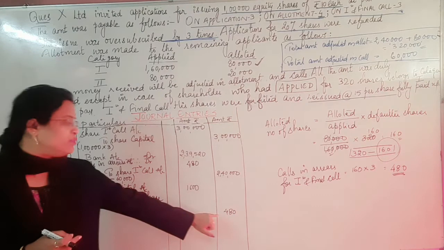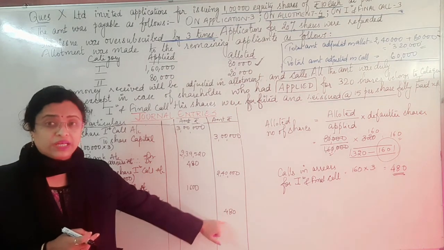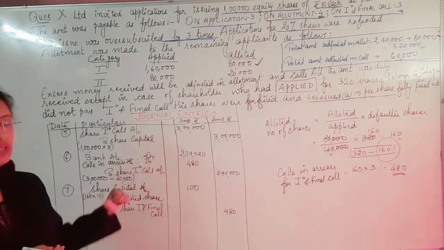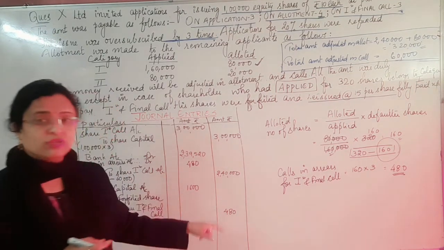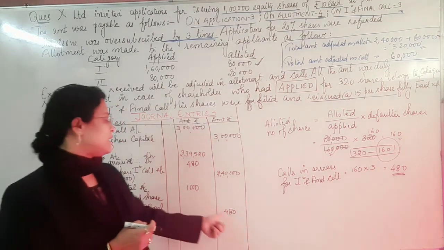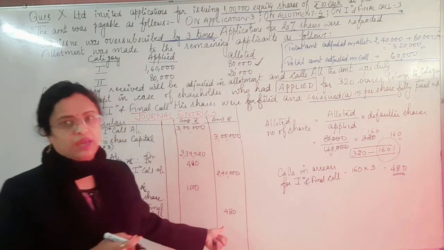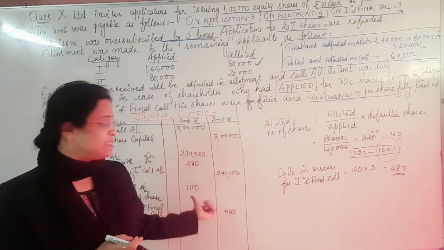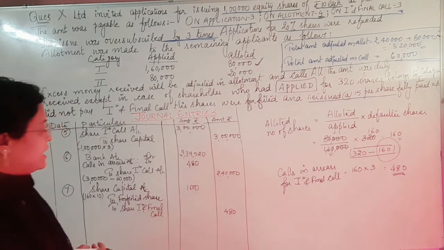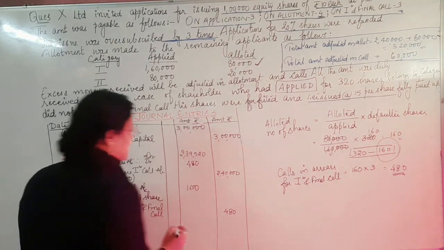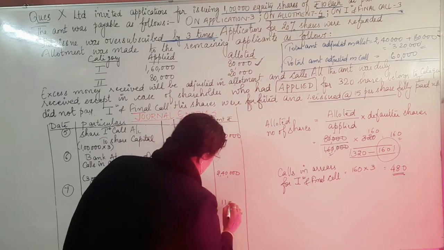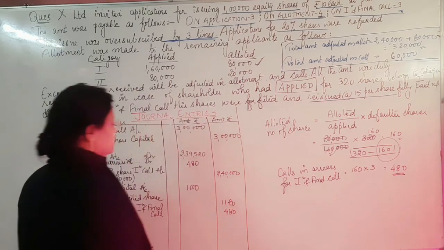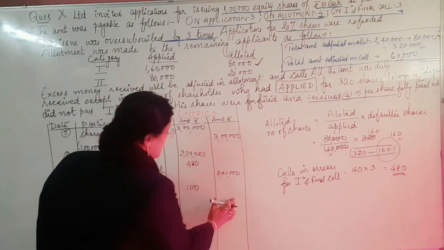So we have written the arrears of the calls here, 480, and the amount received is application and allotment. This can also be calculated this way: 1600 minus 480. Because you can see only one item is missing, 1600 minus 480. If we do it here, we will get the answer, that is 1120. So the gain on the forfeiture here is what?